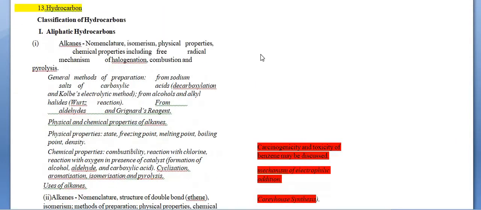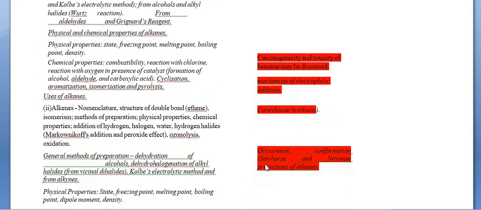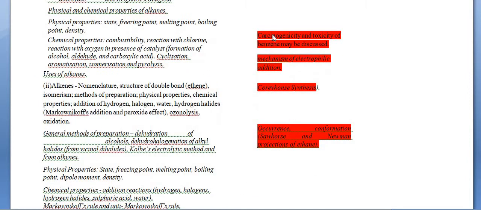Now moving on to chapter number 13, that is hydrocarbons. In hydrocarbons, only these topics are reduced. First is the carcinogenicity and toxicity of benzene. Carcinogenicity means the cancer causing nature of benzene. That toxicity of benzene is not discussed. Mechanism of electrophilic addition is not discussed. Corey-House synthesis reaction is not discussed, no need to discuss this name reaction. And occurrence and conformations, Sawhorse and Newman projections of ethane.